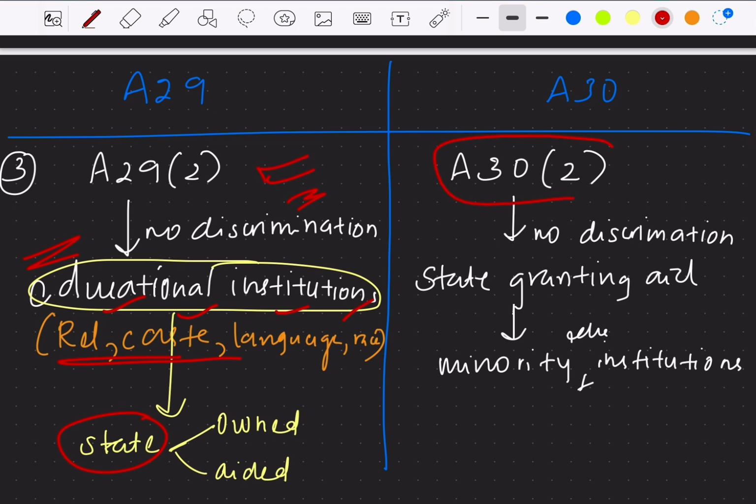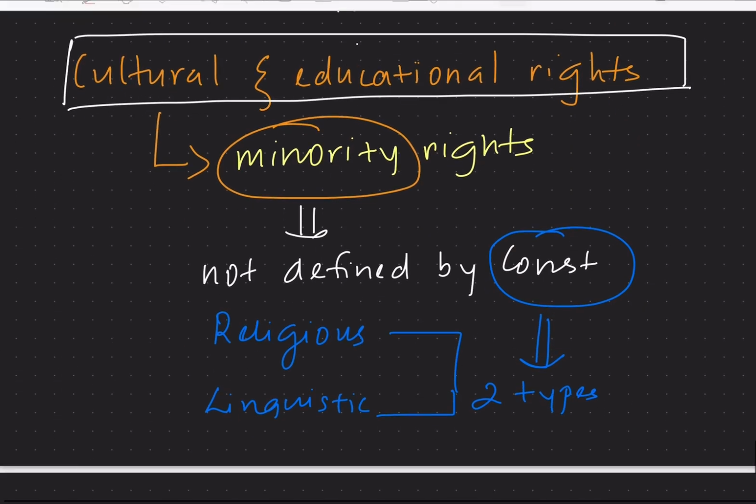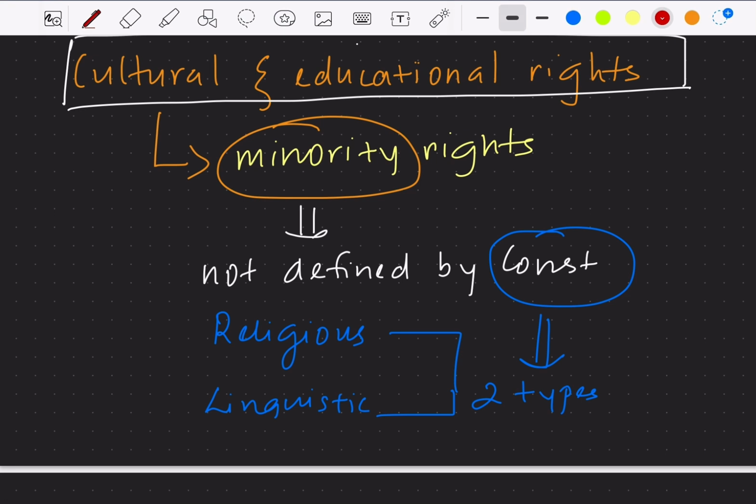Whereas Article 30 clause 2 is also speaking about discrimination, but it is telling that no discrimination shall be made by the state while granting aid to the minority educational institutions. So this is about Article 30 clause 2, and this completes the cultural and educational rights. Also it is to be noted that, though the name is cultural and educational rights, it is more about giving rights to minorities. It is speaking more about minorities.